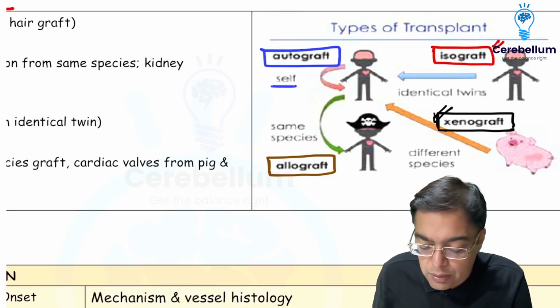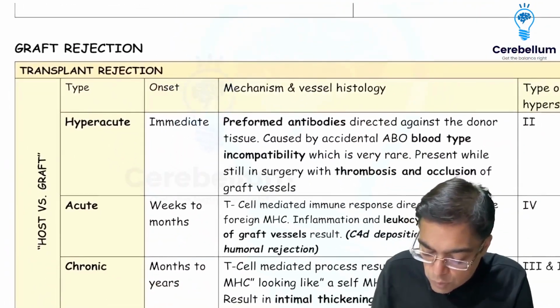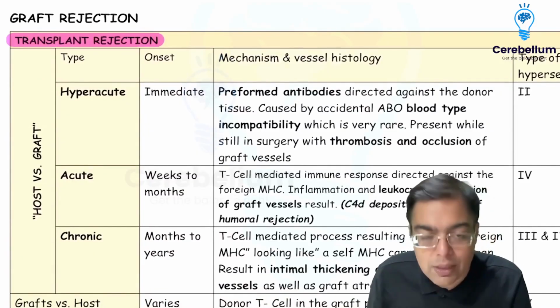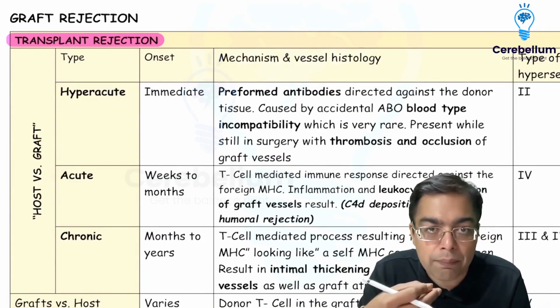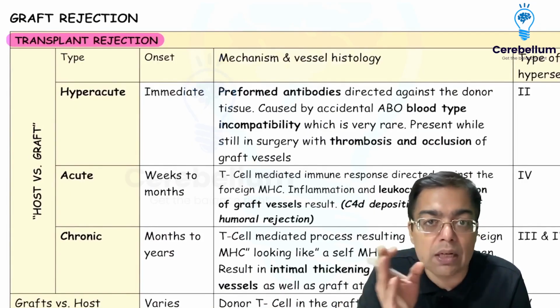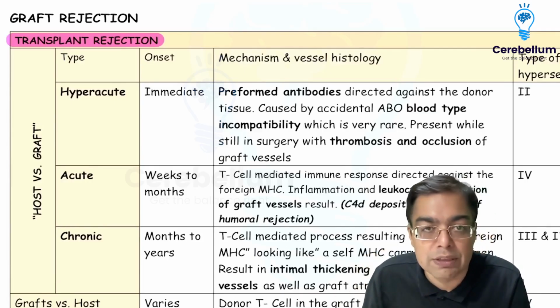Whenever there is a transplantation taking place, we have two important types of issues which may be observed. One is given the name of transplant rejection. Transplant rejection takes place because you are putting an external organ in the body of the recipient. The activation of the immune system of the recipient can take place against the transplant, against the graft. So that is what is given the name of transplant or graft rejection.